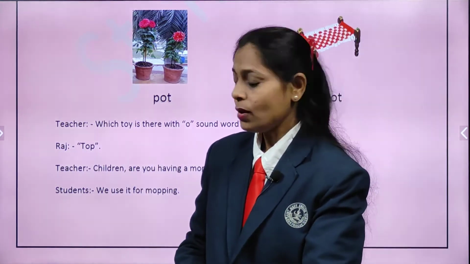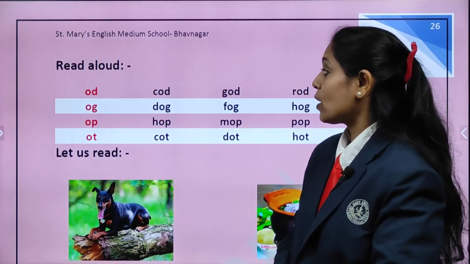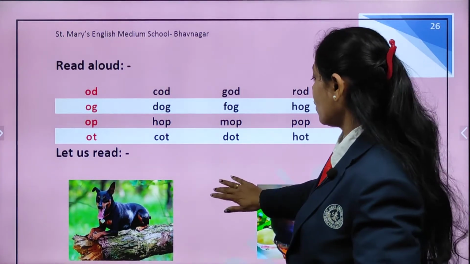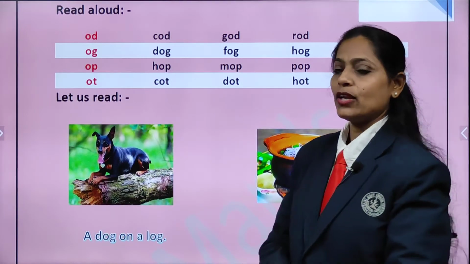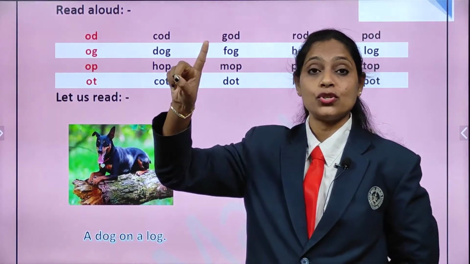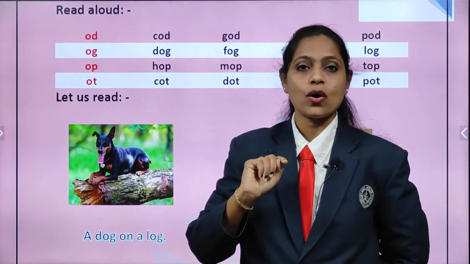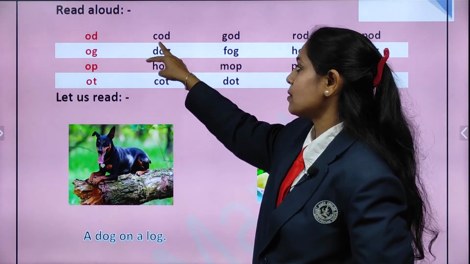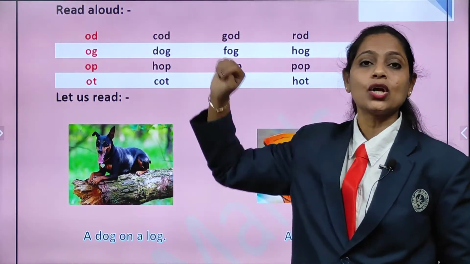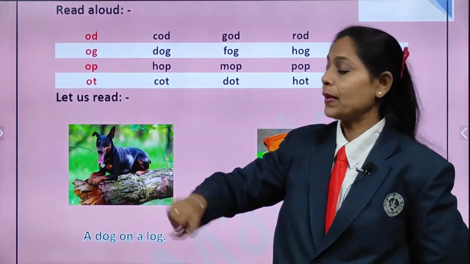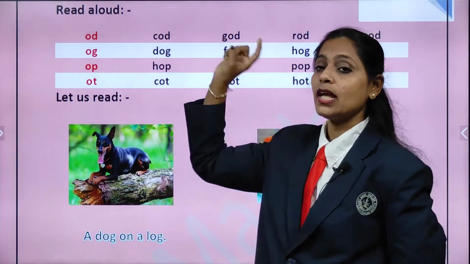Okay. So, now we are going to learn a few more words with O sound. Okay, so all of you look here and repeat after me. Okay, children. And the rhyming sound we are going to use here is O-D, od. What is it, children? O-D, od. So, all of you repeat after me. C-O-D, cod. Again, C-O-D, cod.